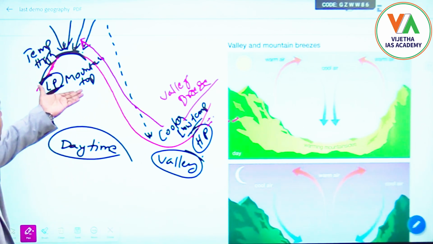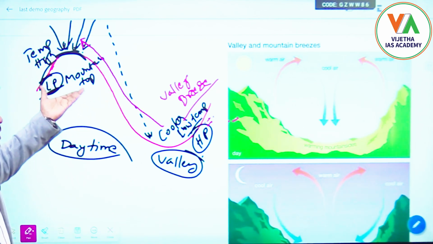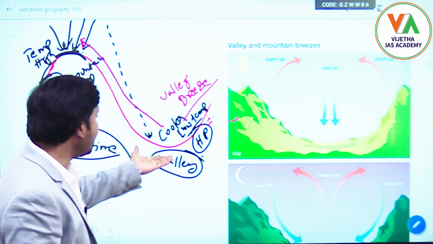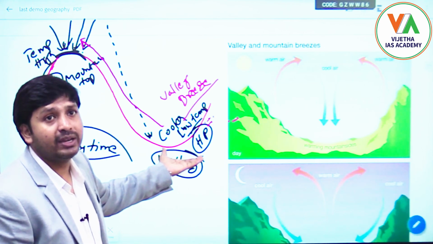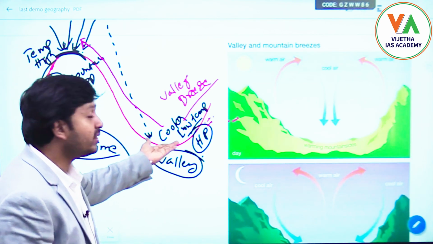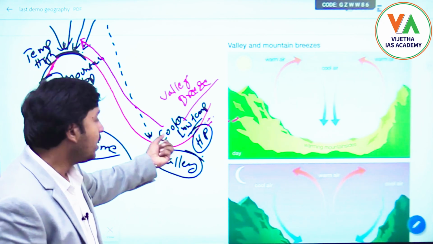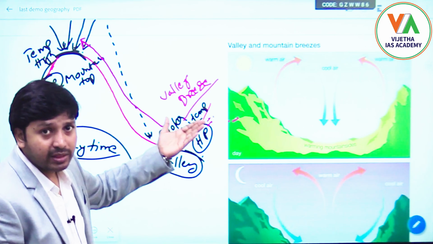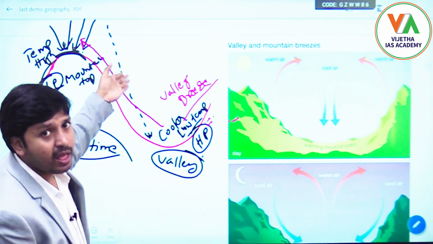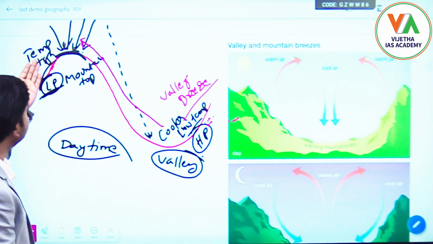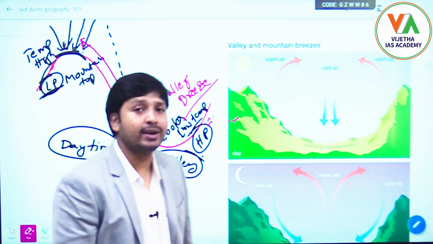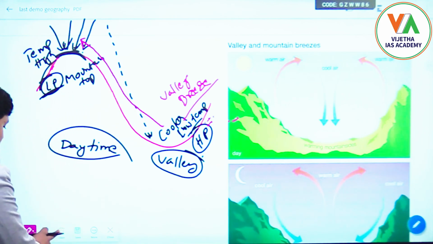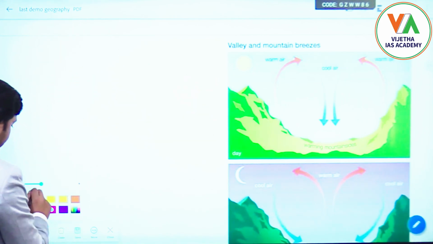On the top of the mountain, as it is exposed to the solar insolation, it becomes very warm at a faster rate compared to this valley, where it is a bit difficult for the sun's rays to reach. So the temperature will be relatively cooler here, and as the temperature is cooler, we will have high pressure here. Because of this high pressure, the winds will start blowing from the high pressure of the valley towards the low pressure system at the top of the mountain, which is called valley breeze. Is it clear?